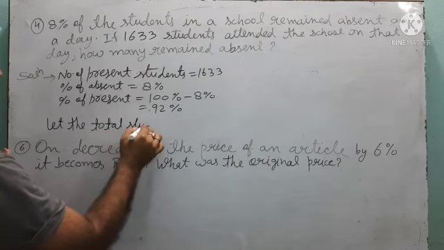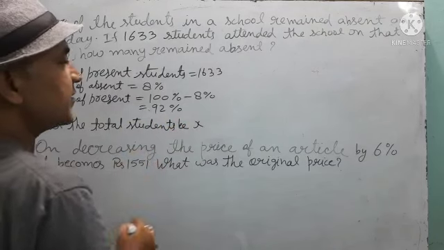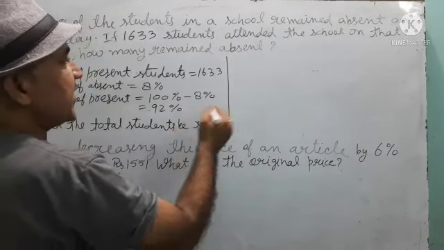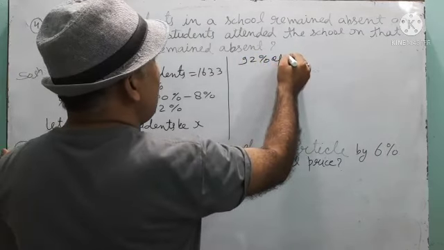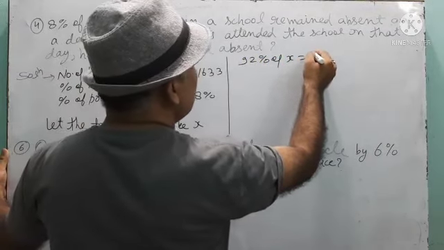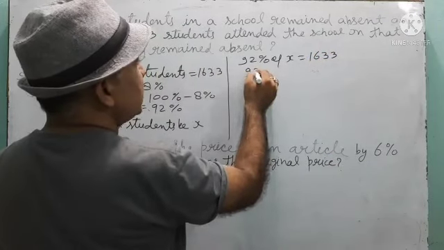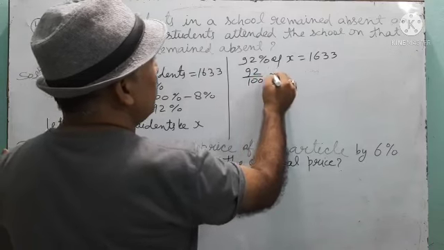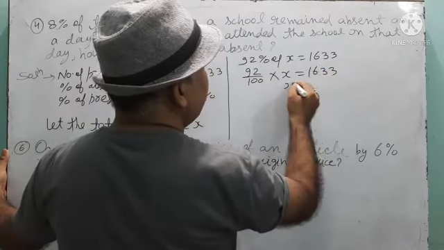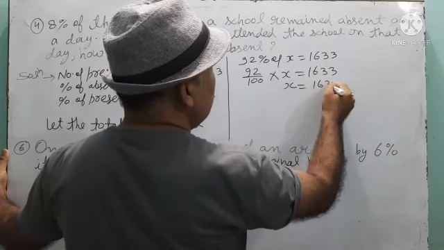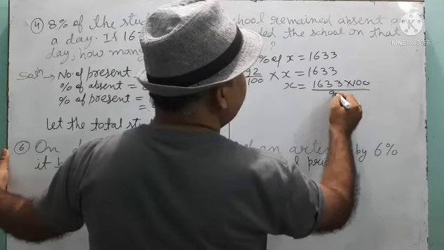Let the total students be X. If total students are X, then 92% of X is equal to 1633. Now solve this one. 92 upon 100 into X is equal to 1633. That means X is equal to 1633 into 100 upon 92.